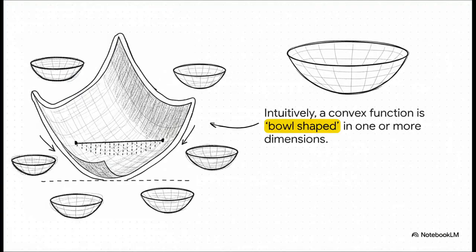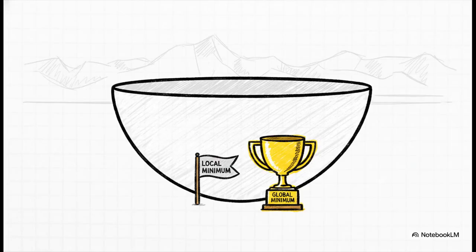This right here is what a convex function looks like. It's just one single perfect bowl. There are no other little valleys to get trapped in, no tricky hilltops, no saddle points to fool you. It's the absolute ideal landscape for our search because it's so beautifully simple. And this beautiful simplicity gives us an almost magical advantage. For any convex function, if you find a local minimum, you have also found the global minimum, period.